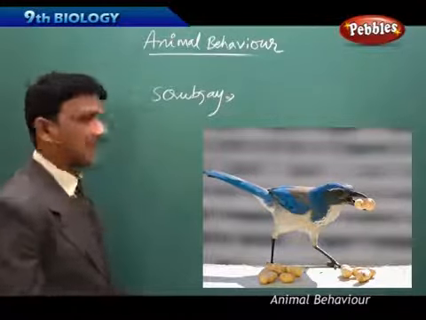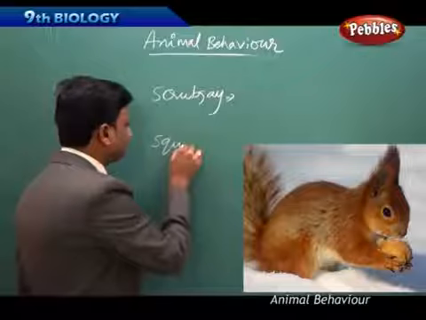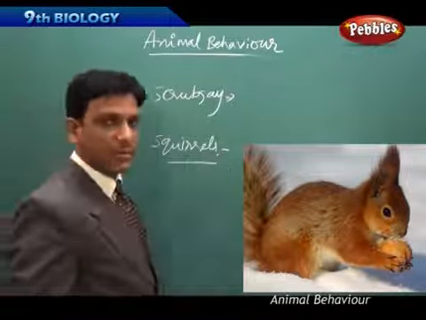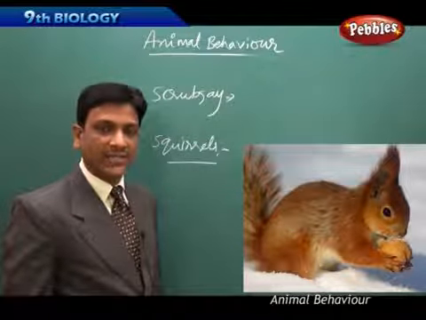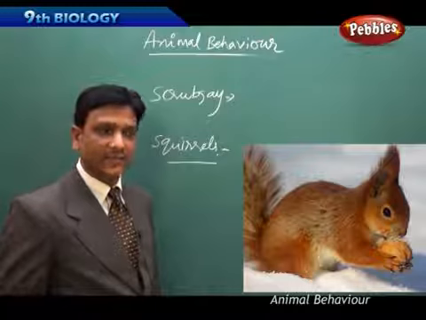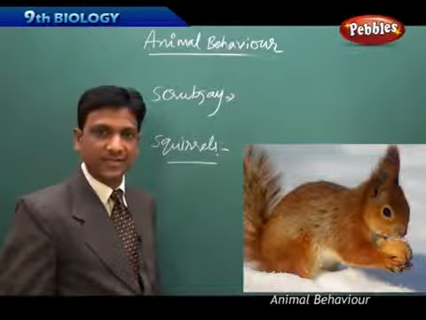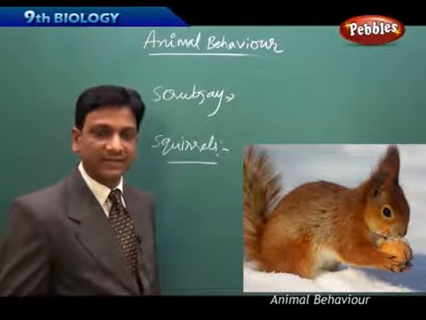Now let us see another example. If you see the squirrels, have you observed squirrels and their movements? When a squirrel is eating food, it appears like it is afraid of someone's presence. It looks to the sides, and it eats as if in a hurry, in fear, under threat.